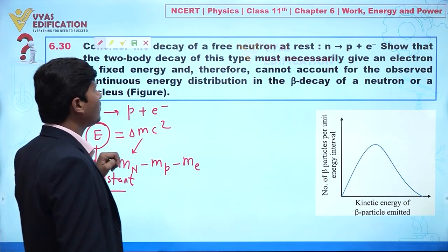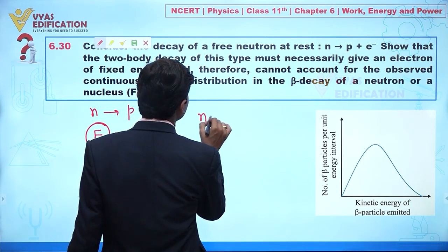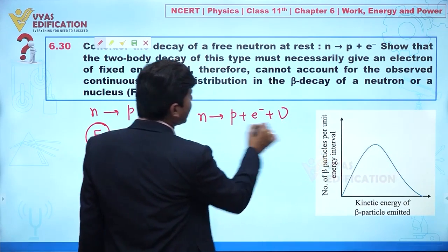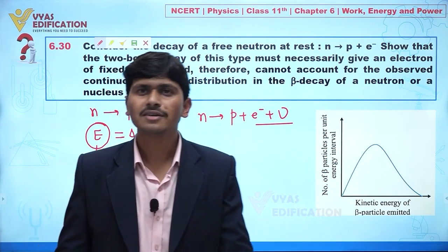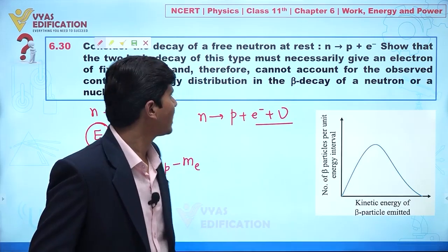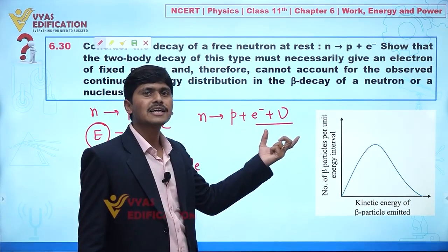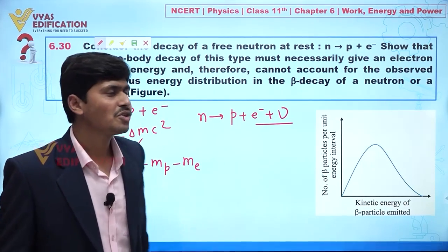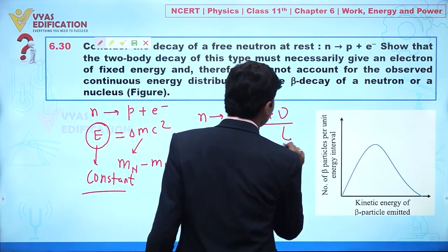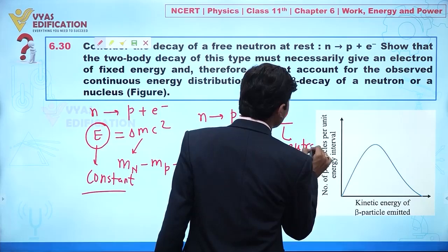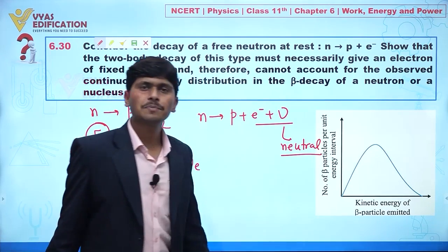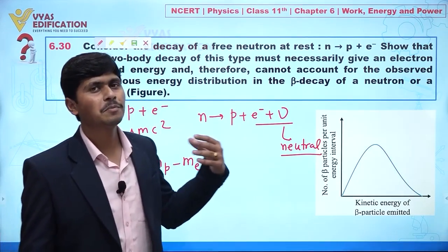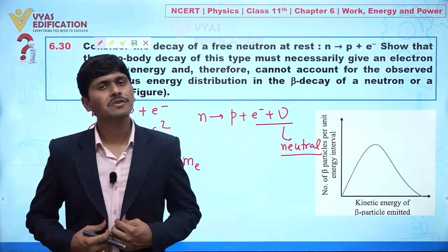Yes. So now if you write this equation, it can be written like this. Actually there was a scientist, Pauli, who proposed that there is another particle that is also emitted, known as the neutrino, clear, and this neutrino particle is neutral, clear. That thing you will learn in the chapter Nuclei of class 12th, clear, where it will be discussed in more detail, clear. So this is all about this question.